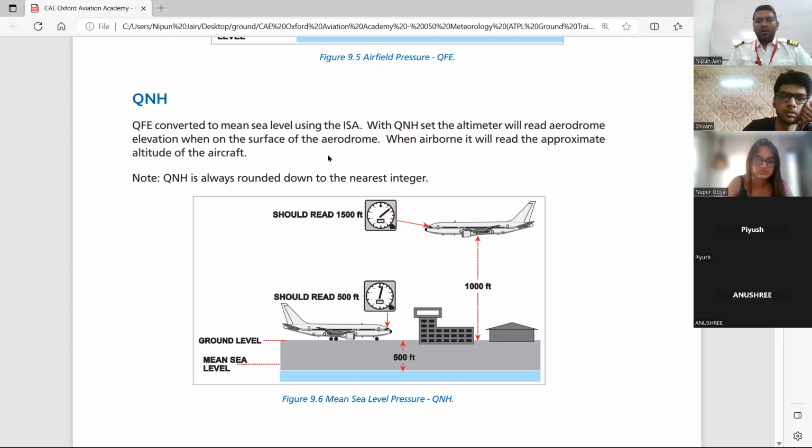Humidity से क्या होगा, temperature से क्या होगा, pressure से क्या होगा, air density को. But air density and density altitude are inversely proportional to each other.